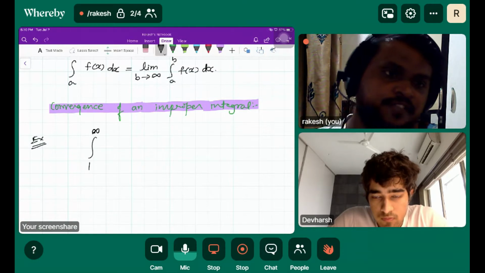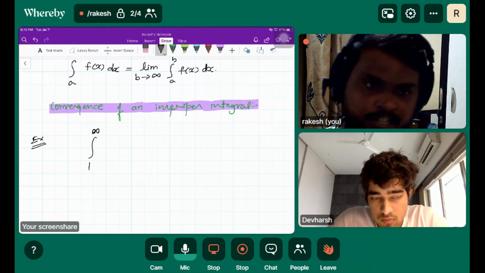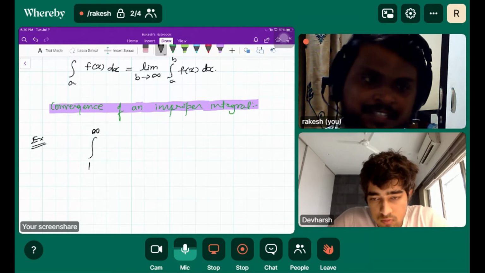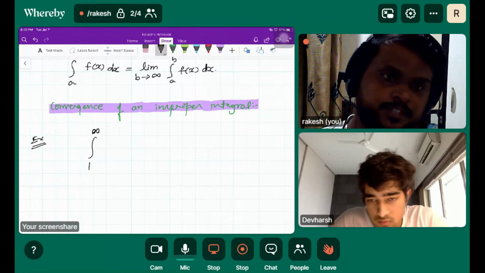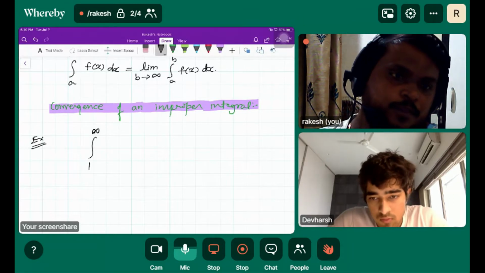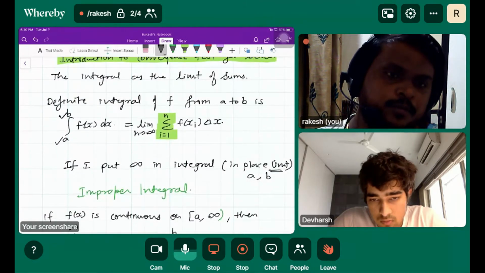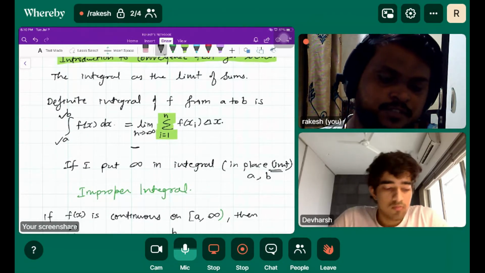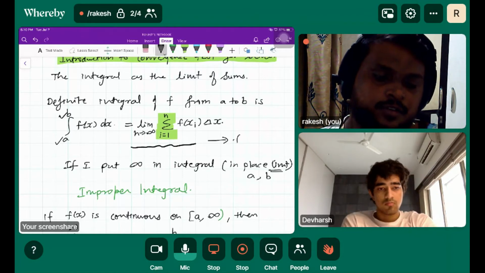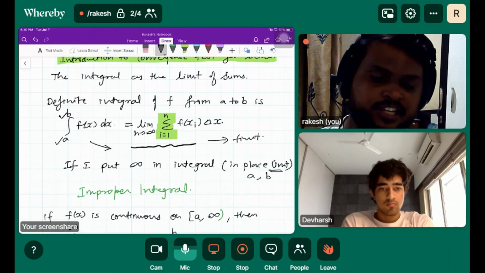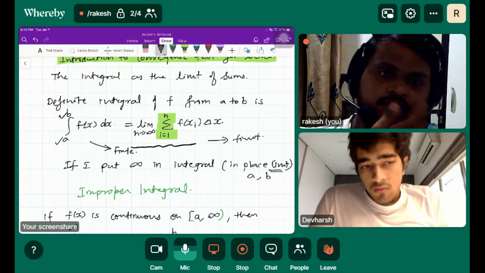If we introduce infinity anywhere and it gives you some finite value, then that series is called convergent. Because we just proved this improper integral is nothing but the limit of a sum over infinity, and if this gives you some finite value, it means the series is convergent.